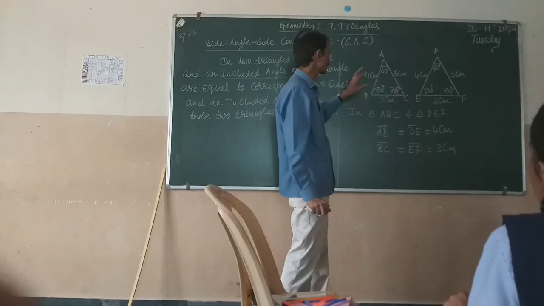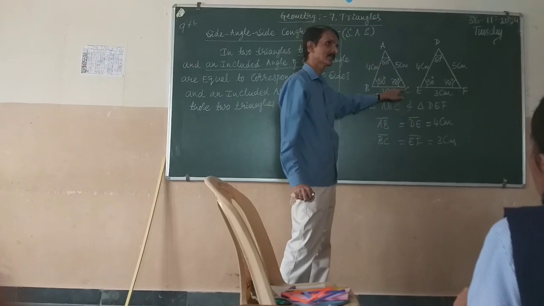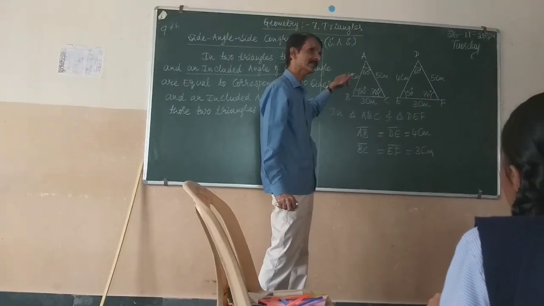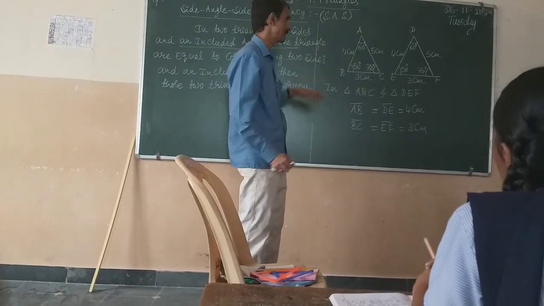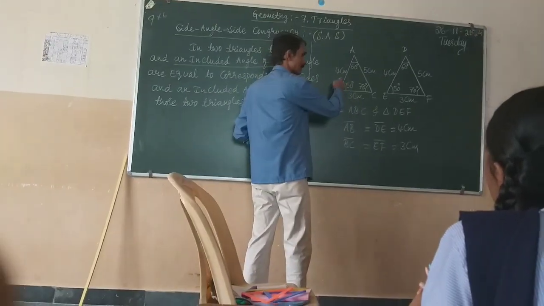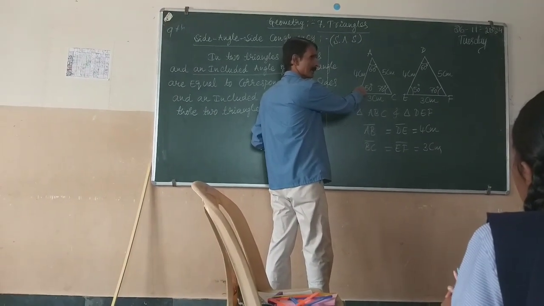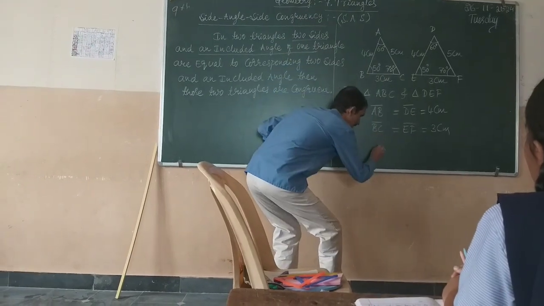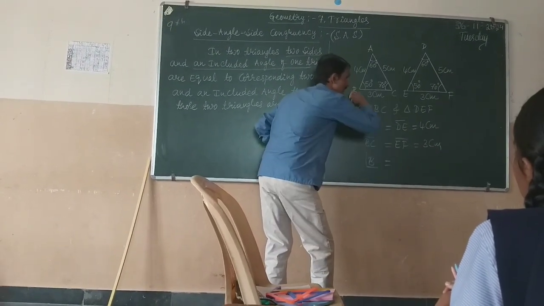So here we have considered the sides AB and BC. Therefore, which is the angle we have to take here? Angle B. We have to take angle B, because this angle is formed by these two sides. Angle B is equal to, so which is the corresponding angle?